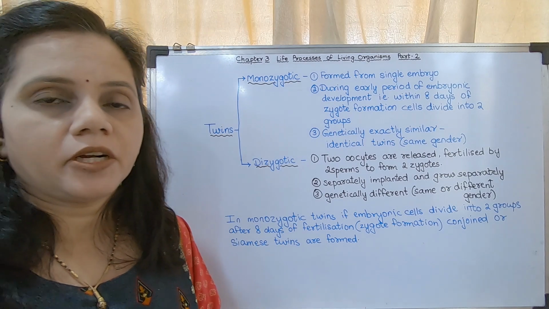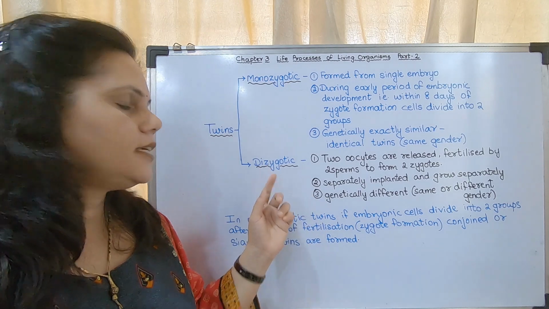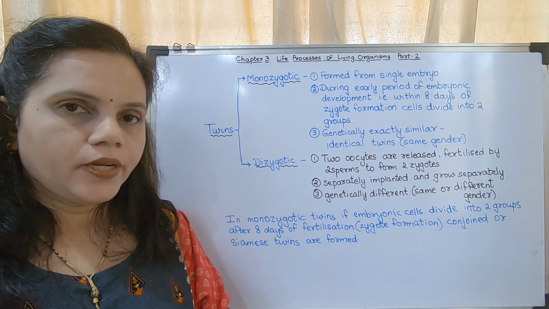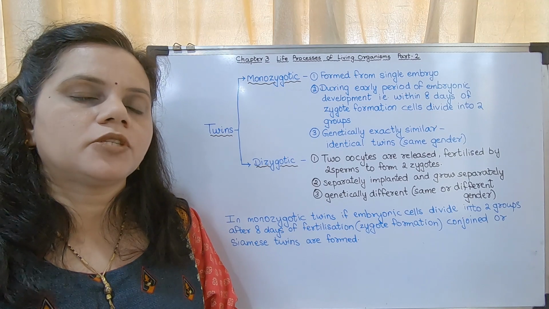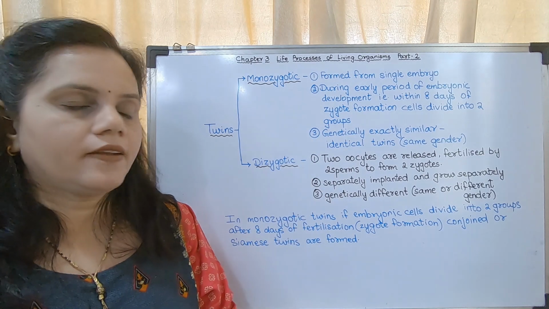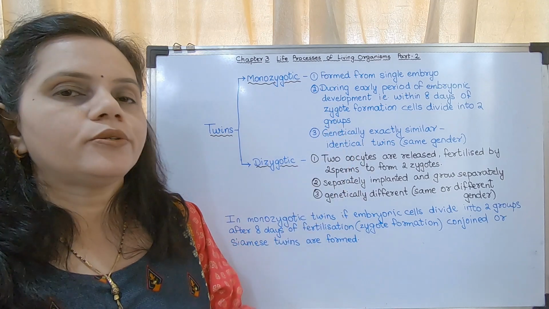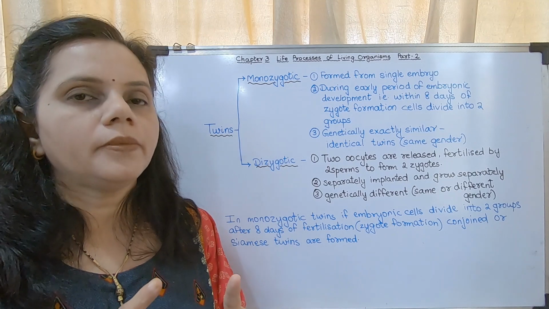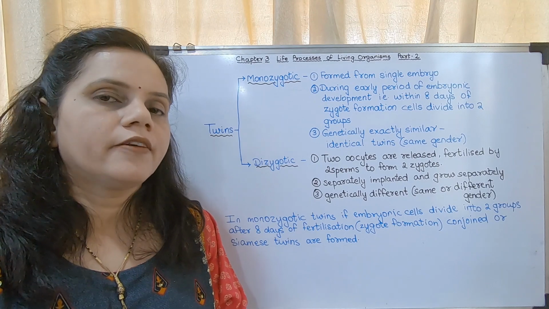You might have heard about twins. Actually there are 2 types of twins, which are said to be monozygotic and dizygotic. What do you mean by monozygotic? It is formed from a single embryo. That means 1 sperm, 1 ovum gives a zygote. That zygote develops into 1 embryo. During the early period of embryonic development, that is within 8 days of zygote formation, cells divide into 2 groups.